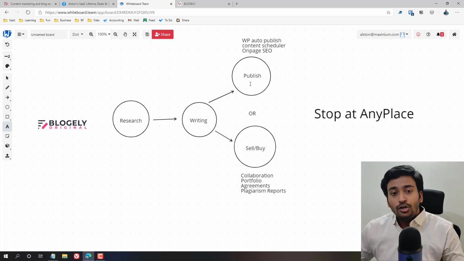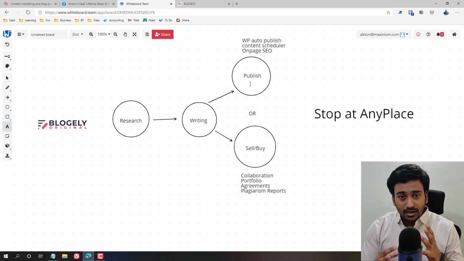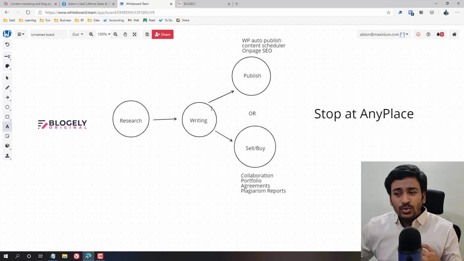but I won't be covering too much because I'm not interested in that, because I create my website using Elementor with complex design capabilities and everything, or you might use a different page builder. In that case, what I do is, rather than auto publishing to my website, I just export the text and do it manually in my website itself. So we can do that.